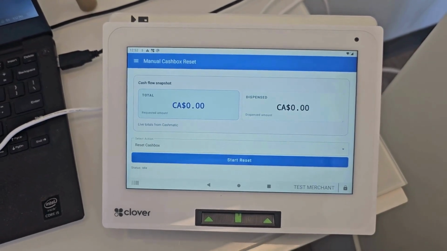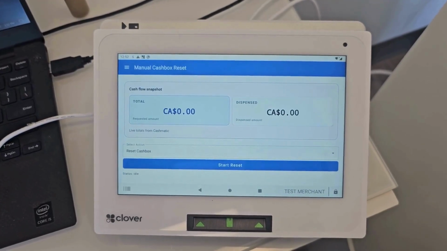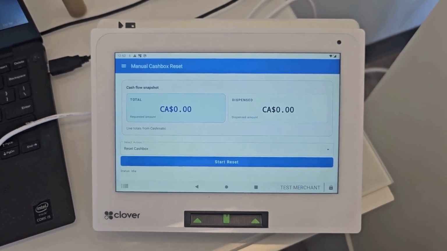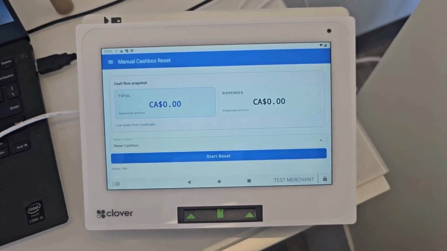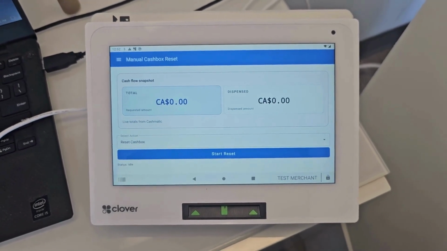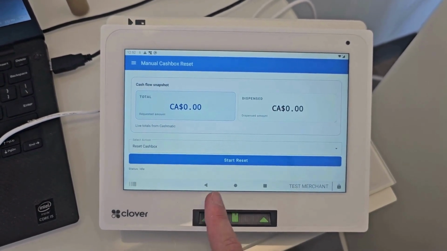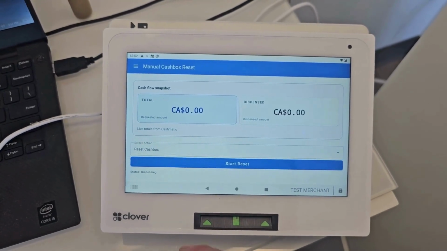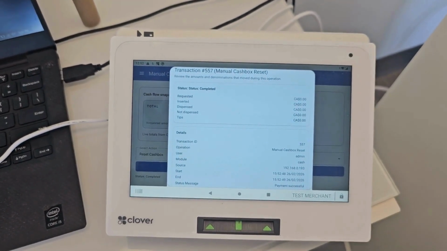There is an option in the settings of the device that you can check and save to reset the cash box automatically whenever you remove it and put it back. So this is how you reset the cash box. You just press on it and then it will give you a confirmation.